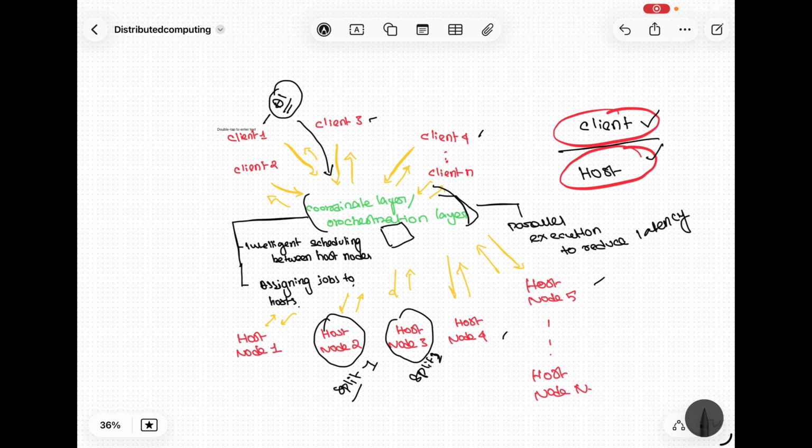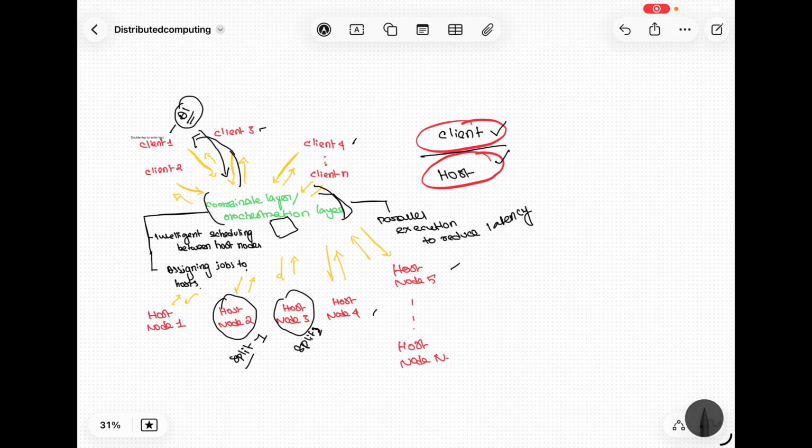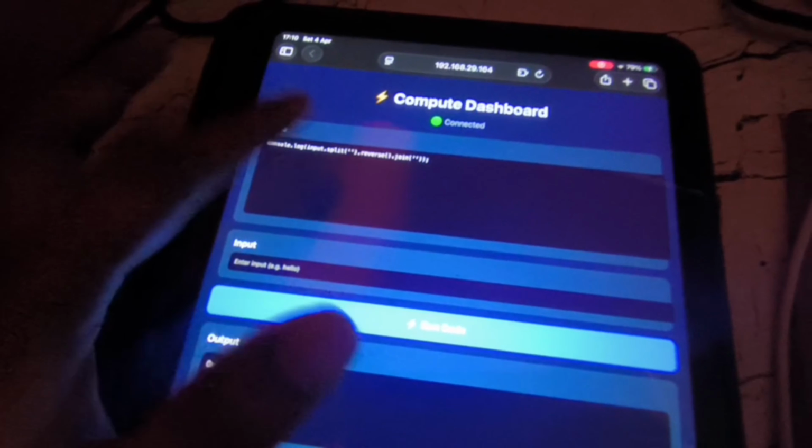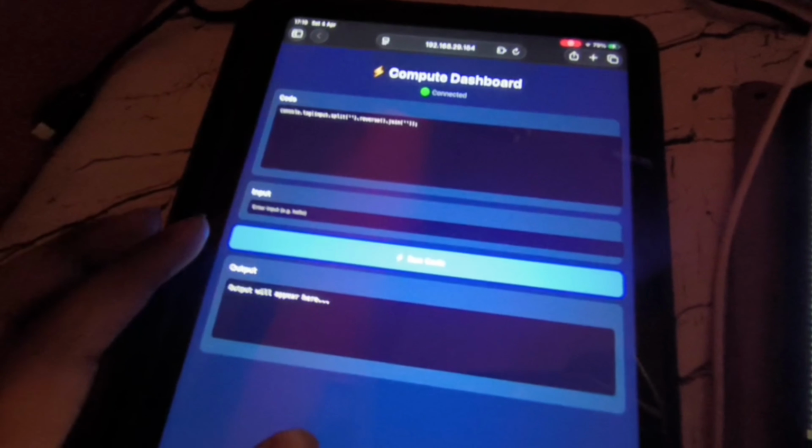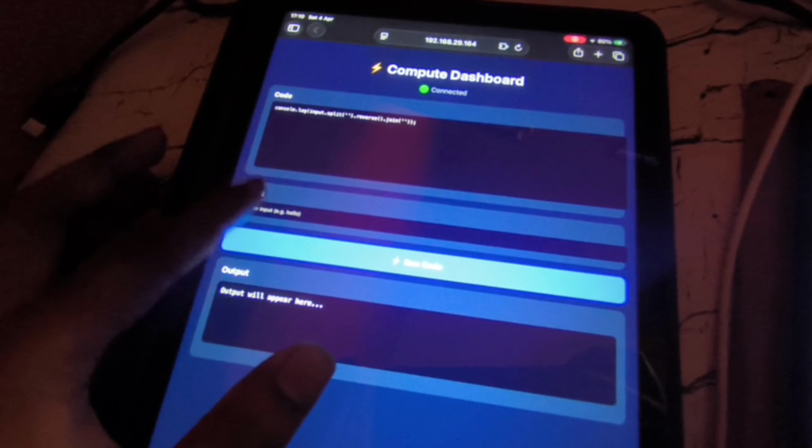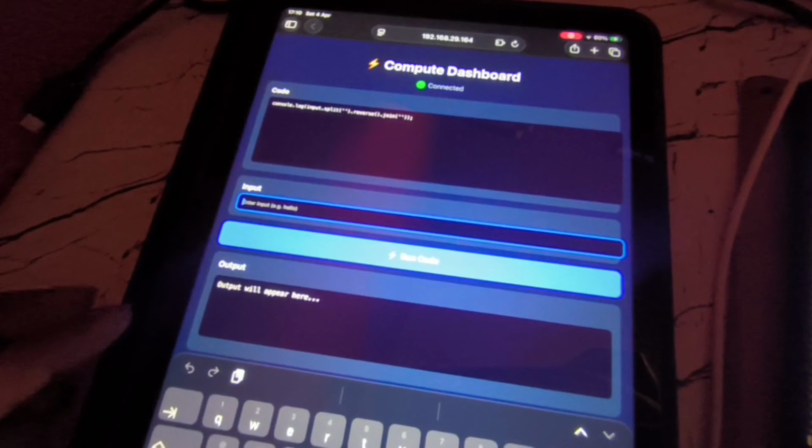Now let us dive into a demo where we are simulating this whole process. This is my client machine. This is our platform's backend server, for example, and these are two hosts that are sharing their compute. Now let's just dive into the client side. For the demo purpose, we have set a compute dashboard in which we have a code section and an input section, and there is pre-written code to reverse a string.